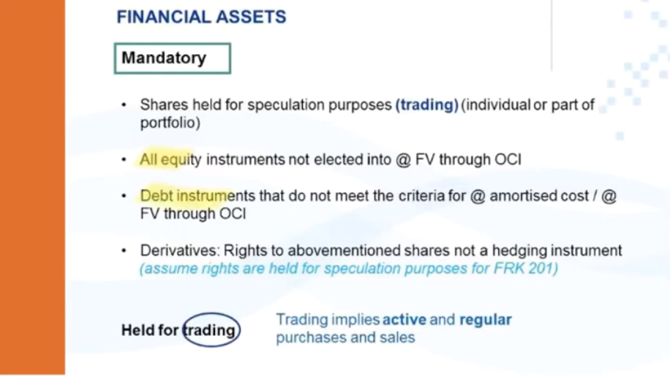Where you have a debt instrument that didn't meet the criteria, so it wasn't at amortized cost or at fair value through OCI, then it defaults back to this category at fair value through profit or loss. And all your derivatives also fall mandatorily into at fair value through profit or loss. We will look at what a derivative is.